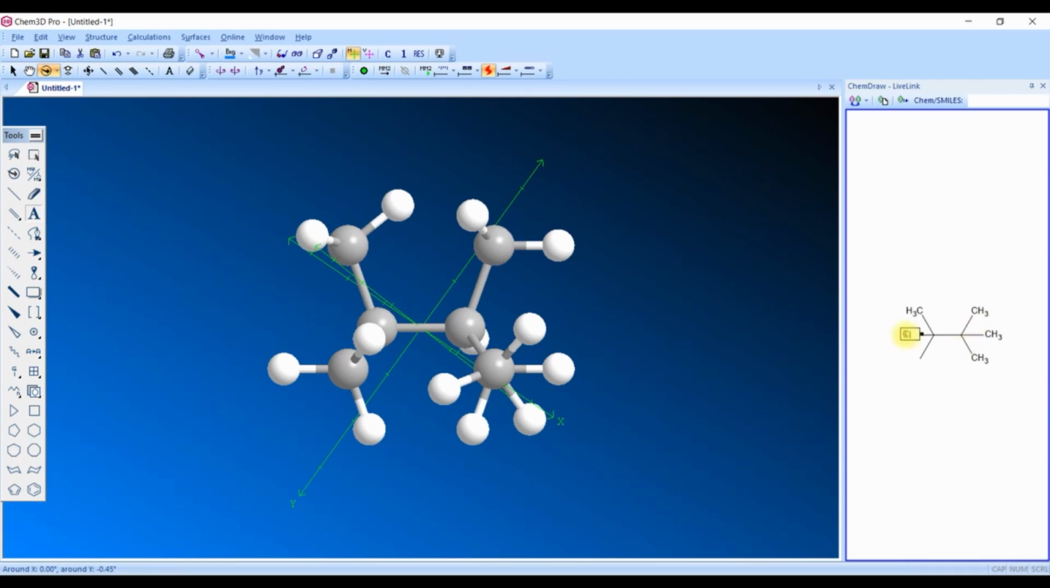CH3. Okay, so this we can call as 2,3 tetramethyl butane. Okay, 2,3 tetramethyl butane.